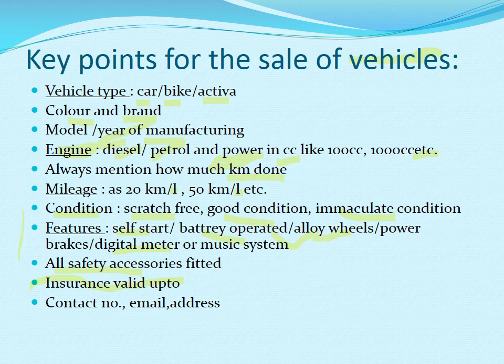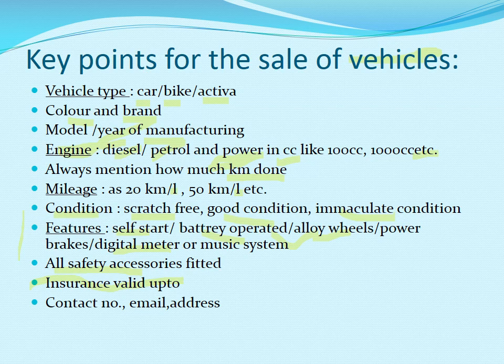Next comes model and year of manufacturing, like 2016 model, 2018 model. Next is the engine, whether it is a diesel engine or a petrol engine.